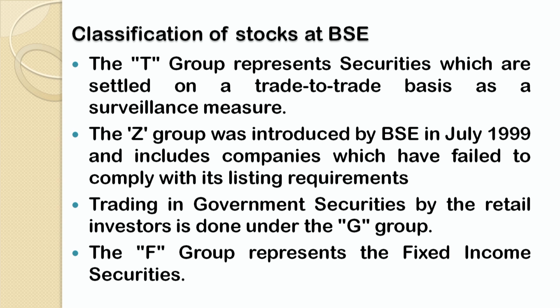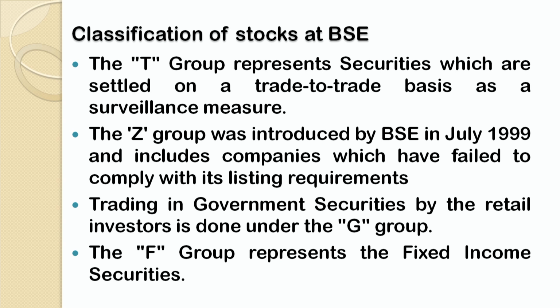The T group represents securities which are settled on a trade-to-trade basis as a surveillance measure, and the Z group was introduced by BSE in July 1999 and includes companies which have failed to comply with listing requirements.